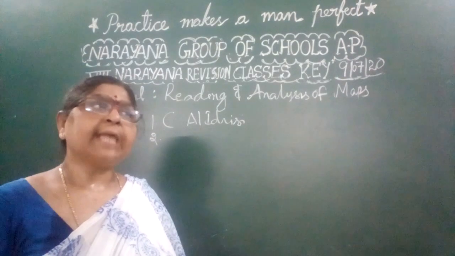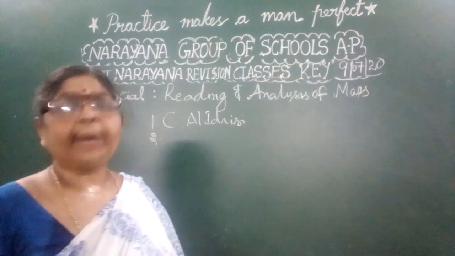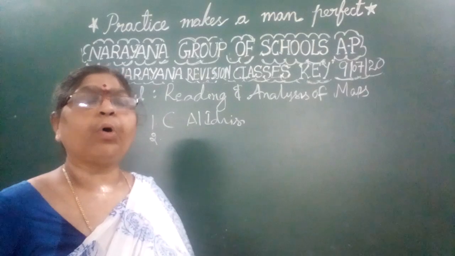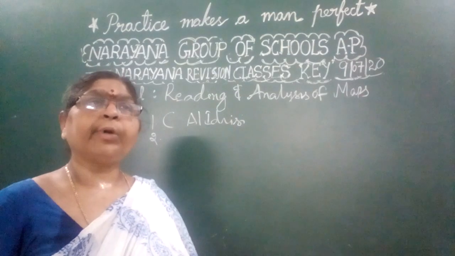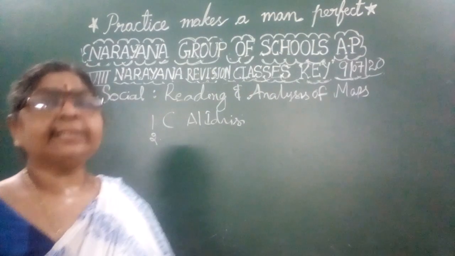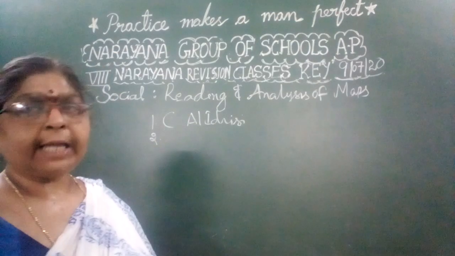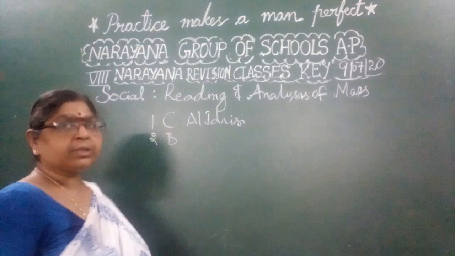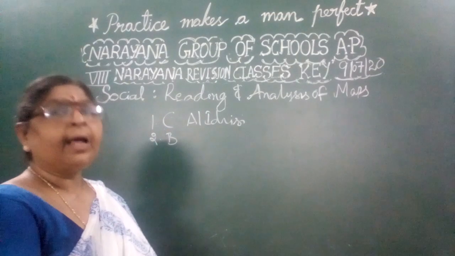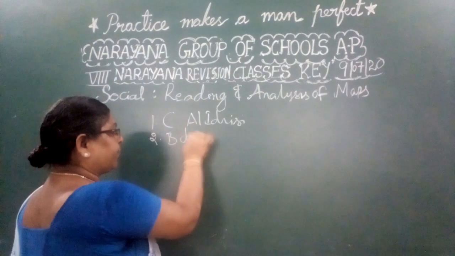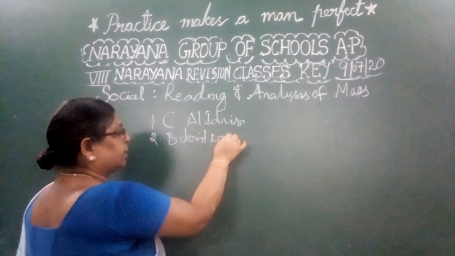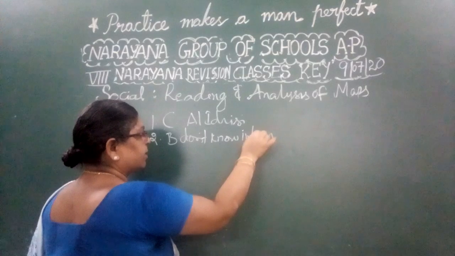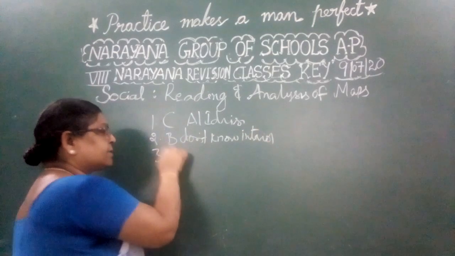Because these sailors did not have knowledge of the interior parts of India. They reached Sri Lanka, and only up to there did they come to know; they did not know the interior parts in detail. Hence, they showed India much smaller than Sri Lanka. So the reason is that they did not know about the interior parts. Okay, children, this is the answer for that question.